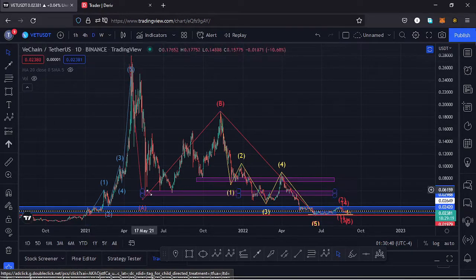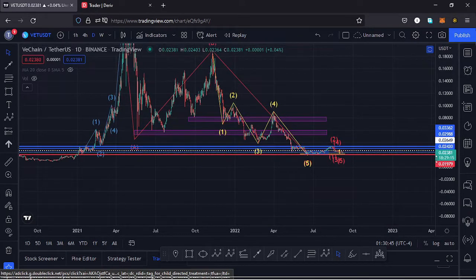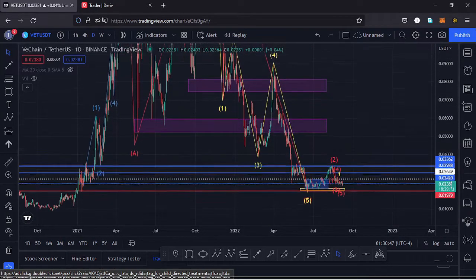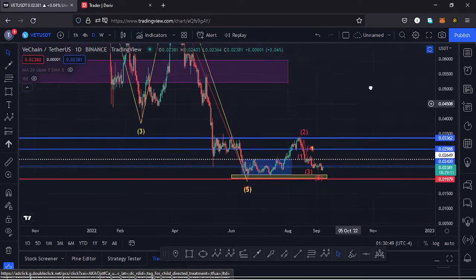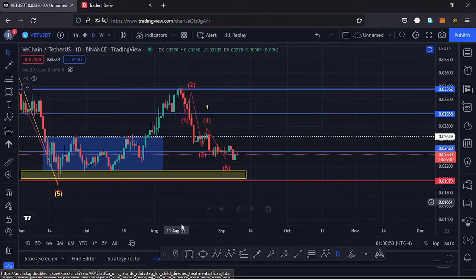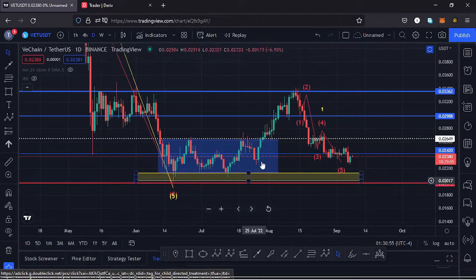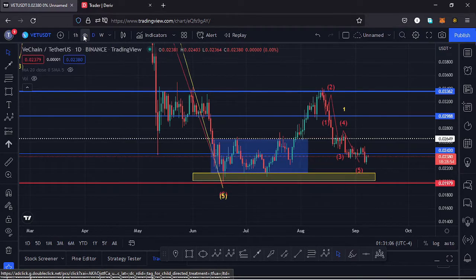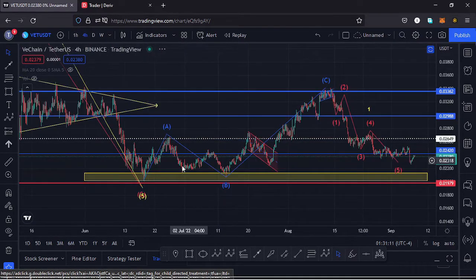Vechain from the all-time high has been seeing lower prices in this massive ABC correction, which has now taken us back to around the $0.02 mark. And starting my analysis here on the daily chart, you can see we had been trading within this channel. We managed to break out of that channel to the upside, continued pushing higher. We also got rejected at the key area of resistance at around the $0.03362 mark.